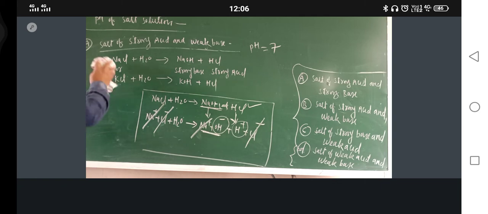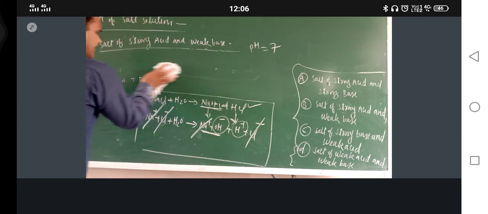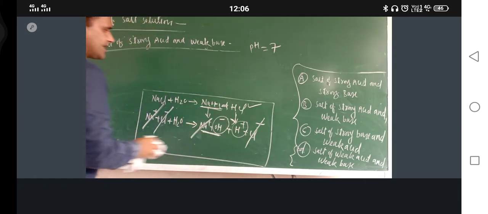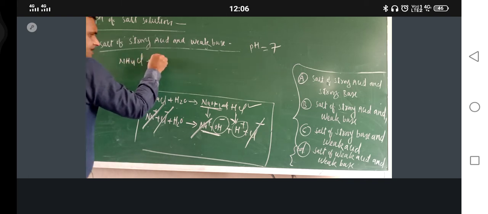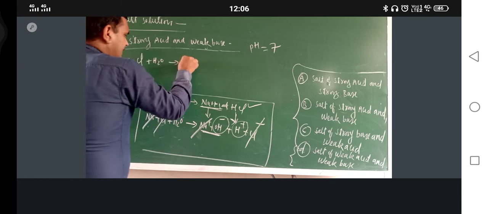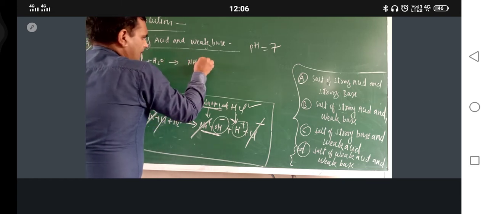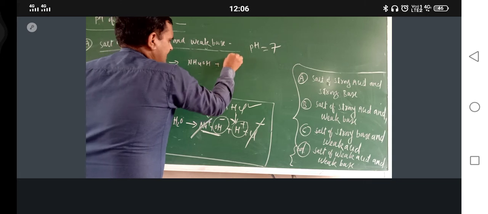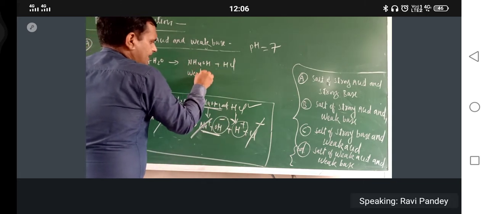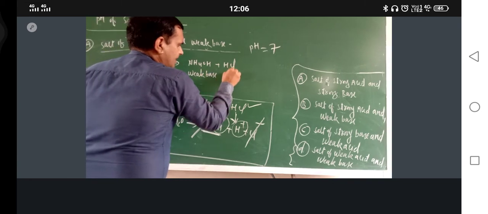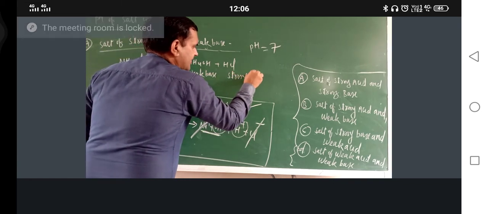So first take the salt of strong acid and weak base. NH4Cl is the best example. Cl has come from HCl, NH4 has come from NH4OH. Subjected to hydrolysis, here you will get NH4OH plus HCl. This is a weak base and this is a strong acid.